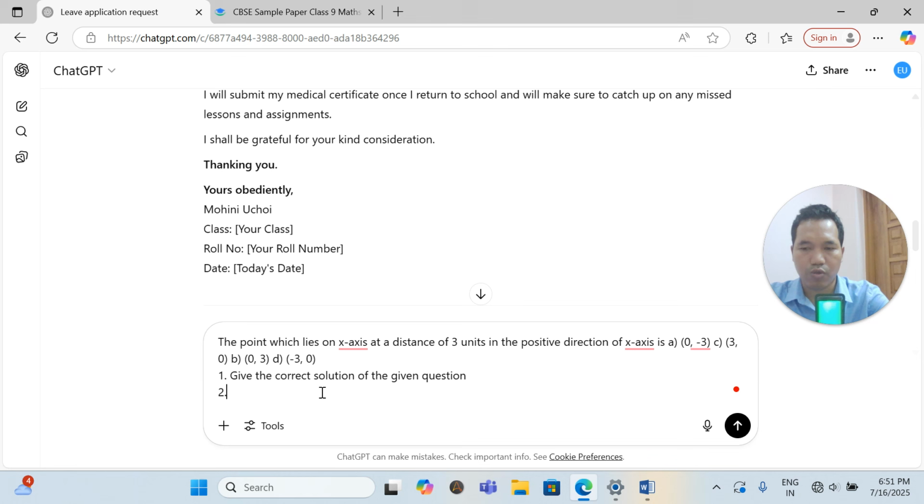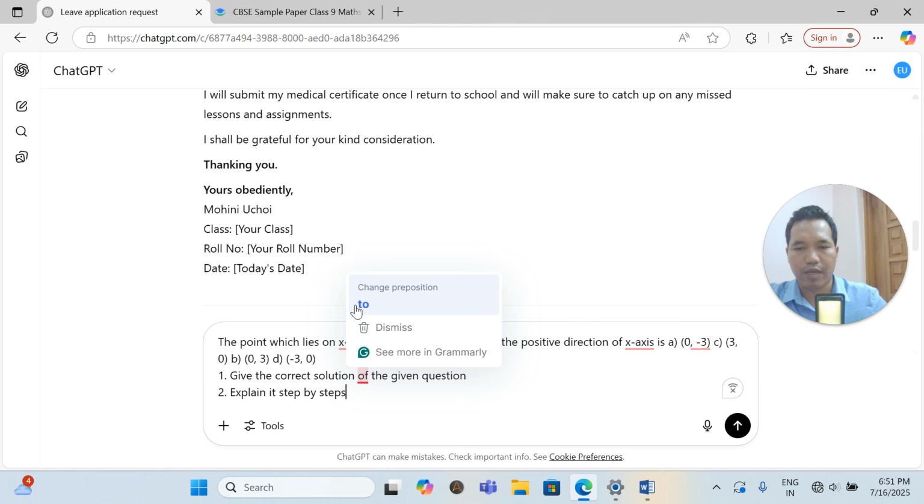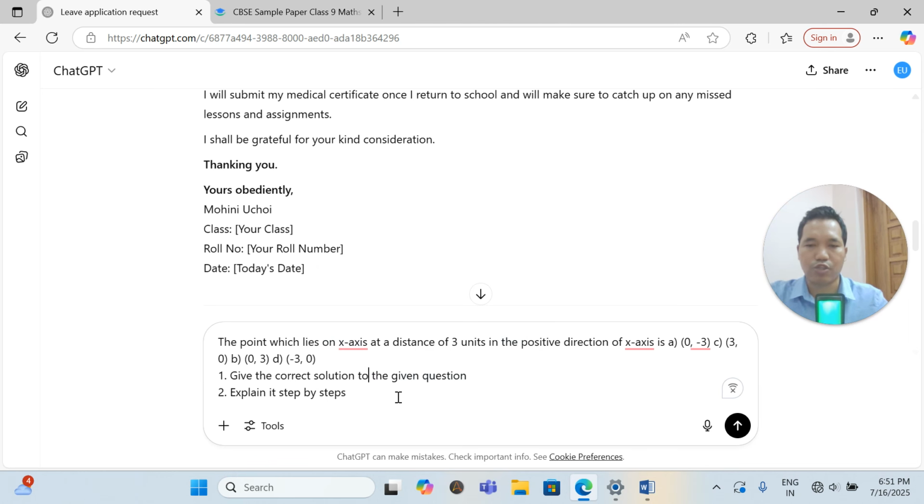Number 2, explain it step by step. Okay, so you should be very clear. Give the correct solution to a given question and explain it step by step.